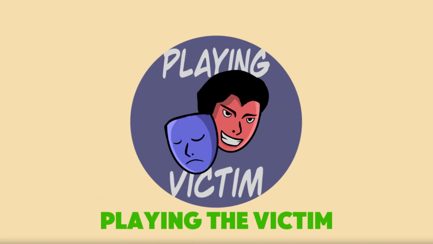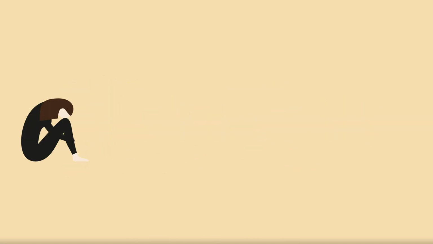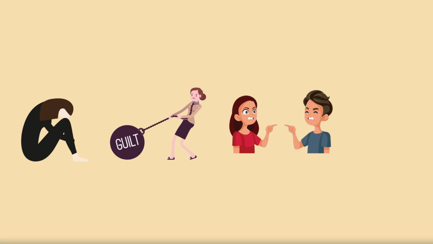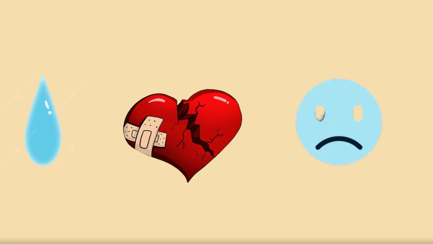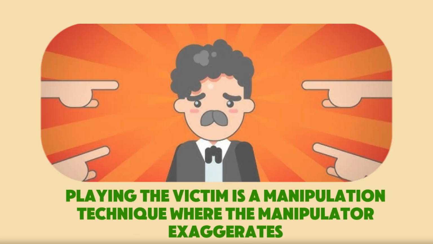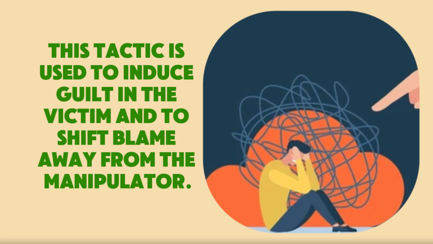Playing the victim is manipulation of sympathy and guilt. Its attributes are self-pity, guilt induction, blame shifting, sympathy. Often use symbols: teardrop, broken heart, sad face. Playing the victim is a manipulation technique where the manipulator exaggerates or fabricates their own suffering to gain sympathy and manipulate others. This tactic is used to induce guilt in the victim and to shift blame away from the manipulator.